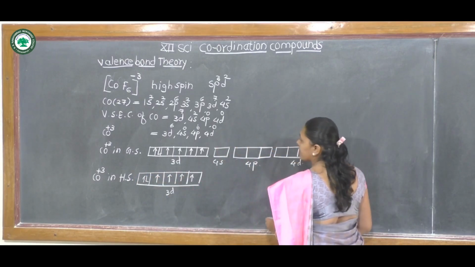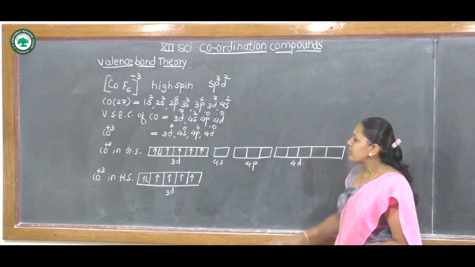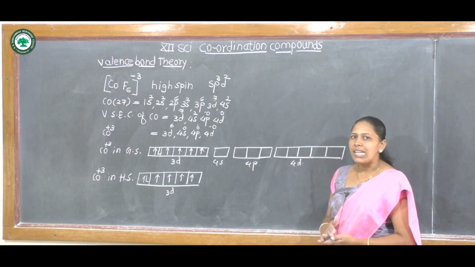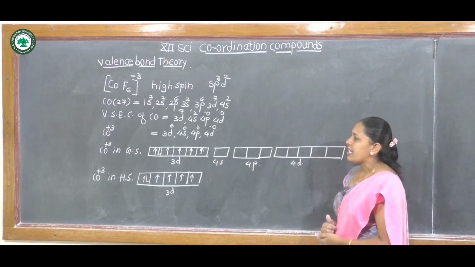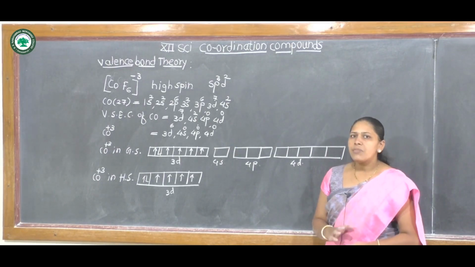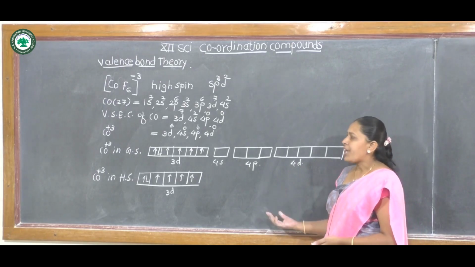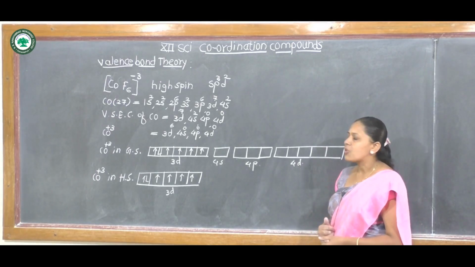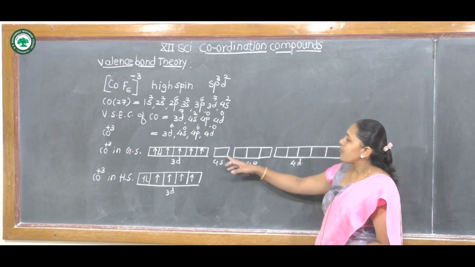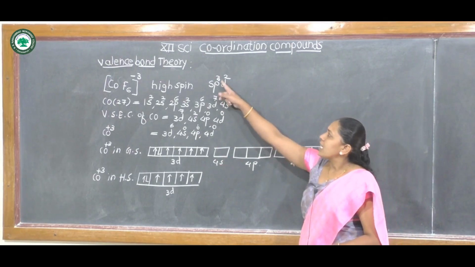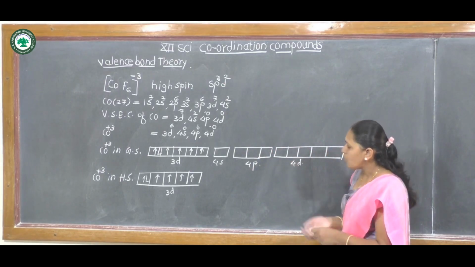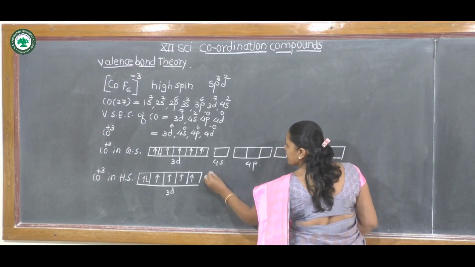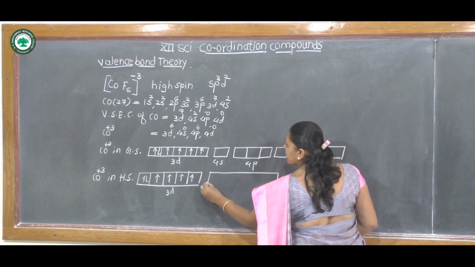3d: we require 1 s orbital empty to accept an electron pair from the ligand. Therefore the cobalt +3 ion provides vacant orbitals for the formation of coordinate bonds with the ligand: 1 s orbital, 3 p orbitals and 2 d orbitals. Therefore 6 vacant orbitals.